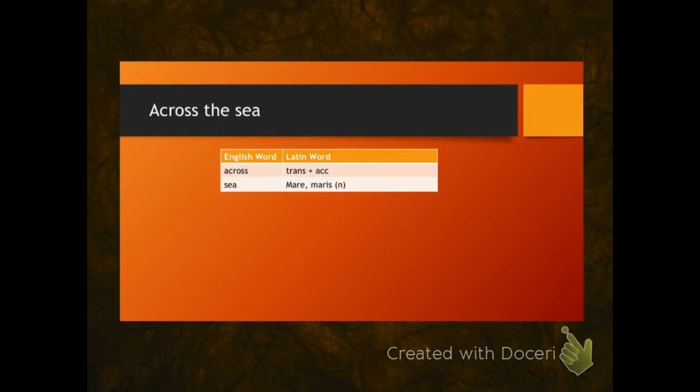Now let's look at this example. Here we have the prepositional phrase across the sea. Across is the preposition and sea is the object of the preposition. We know from the vocabulary list that our noun, sea, must be written in the accusative case. And I know that sea is a singular noun, so it must be in the accusative singular.